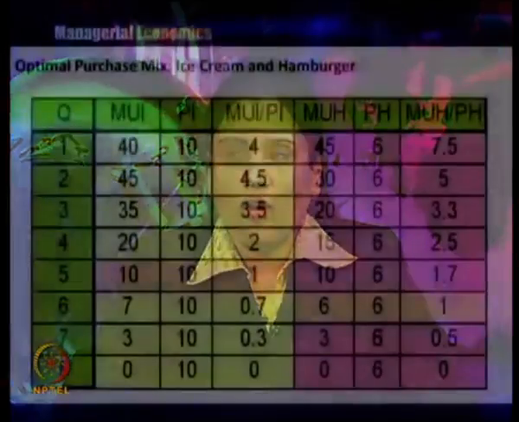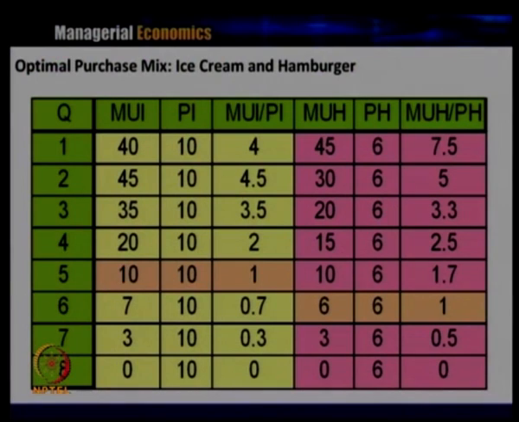So, this is the example of the quantity and the price of both the ice cream and hamburger. The first column gives us the quantity, the second column gives us the marginal utility of ice cream, the third column gives us the price of ice cream, the fourth column gives us the ratio of marginal utility and price of ice cream, the fifth column gives us the marginal utility of hamburger, the sixth column gives us the price of hamburger, and the last column gives us the ratio of the marginal utility of hamburger and price of hamburger.